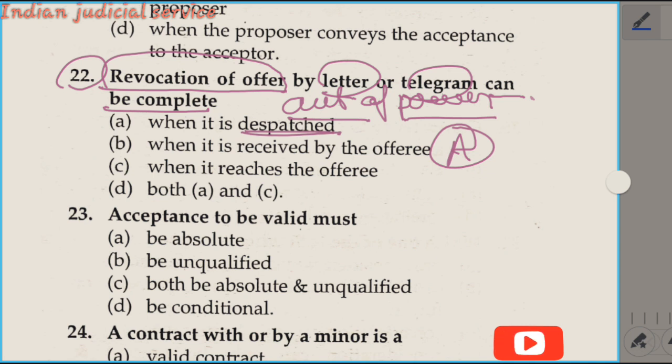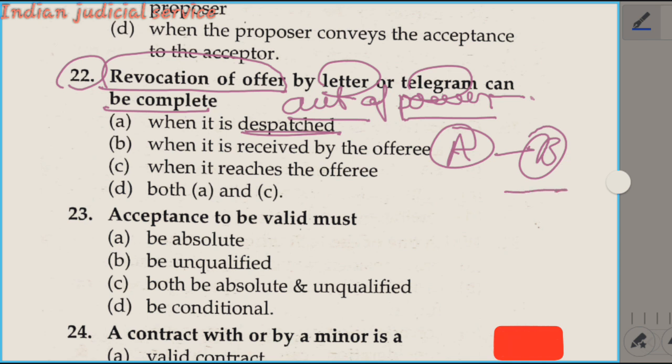When the telegram is dispatched, at that time the revocation is complete against A. And the revocation against B means he sent a letter or telegram to B, and it is complete against B only at the time when it is received.